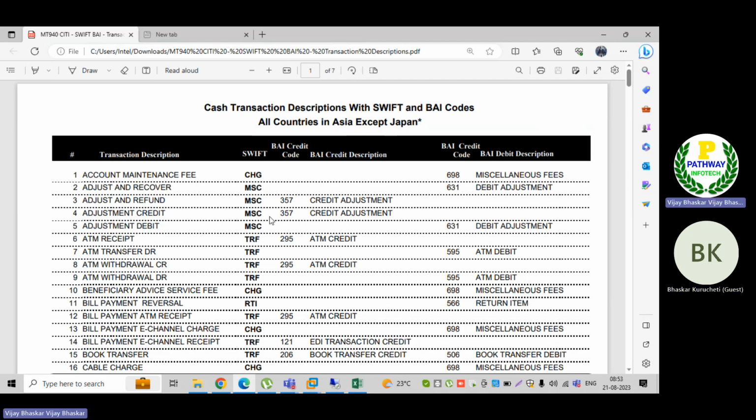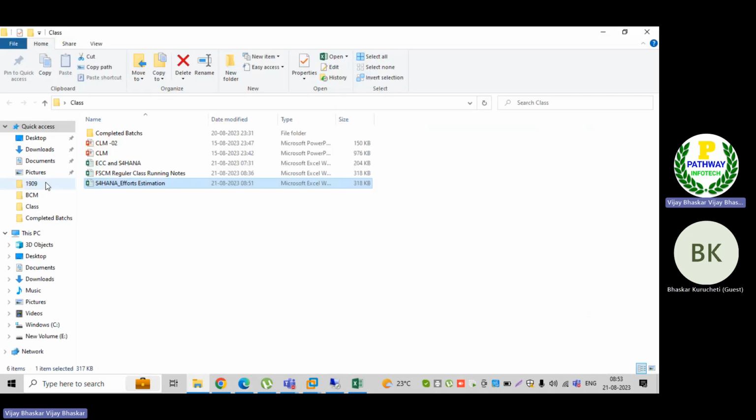First, let me clarify your point, sir. So when a bank says, or we understand, that the BAI format is followed, in the BAI format, when we receive the statement, either the SWIFT code or the BAI code will be there, or both will be available. No, sir. SWIFT codes are not available, only the BAI codes. Let me show you, sir.